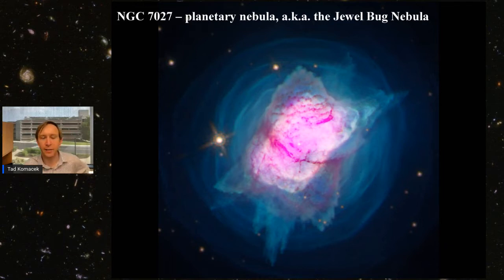So this is NGC 7027. This is a planetary nebula that's informally called the Jewel Bug Nebula. And planetary nebulae are the end states of sun-like star evolution. So sun-like stars, when they're late in their evolution, end up expanding their outer layers into space and leaving behind a white dwarf remnant that cools off over time. And if you look at the very center of this image, you'll actually see this very bright white dot. And that bright white dot at the center of NGC 7027 is the remaining white dwarf star that's left over at the end stage of this star's evolution.